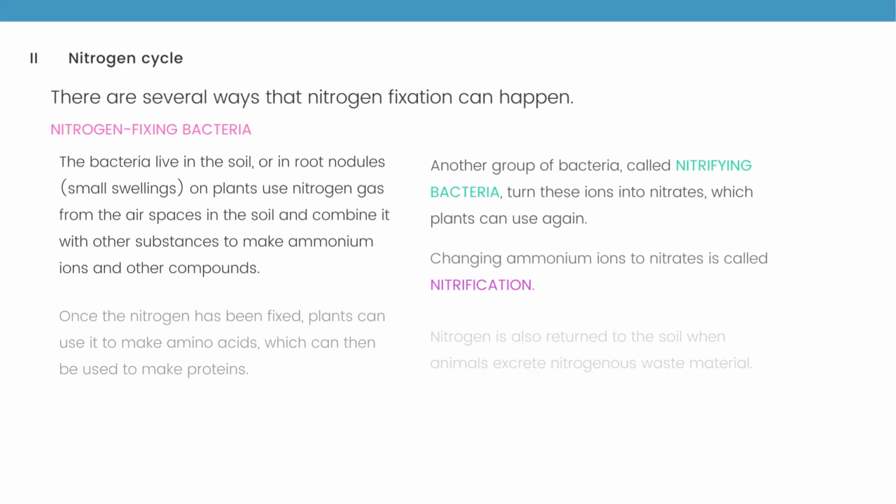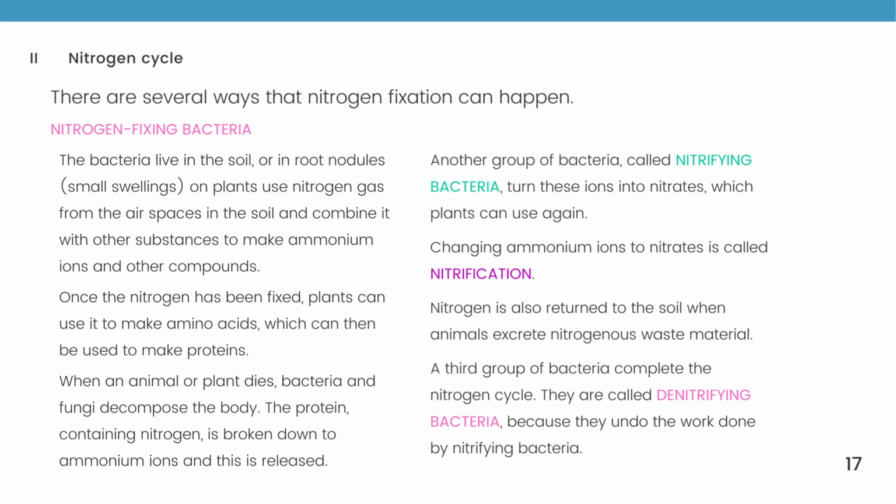There are several ways that nitrogen fixation can happen. Nitrogen-fixing bacteria. The bacteria live in the soil or in root nodules, small swellings on plants. They use nitrogen gas from the air spaces in the soil and combine it with other substances to make ammonium ions and other compounds. Once the nitrogen has been fixed, plants can use it to make amino acids, which can then be used to make proteins. When an animal or plant dies, bacteria and fungi decompose the body.